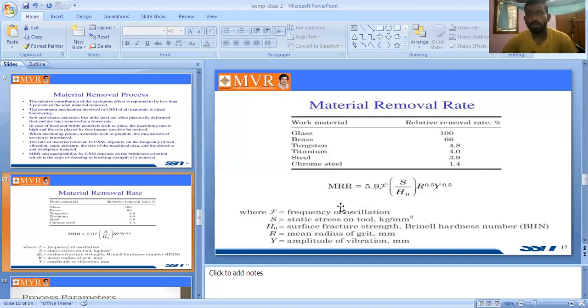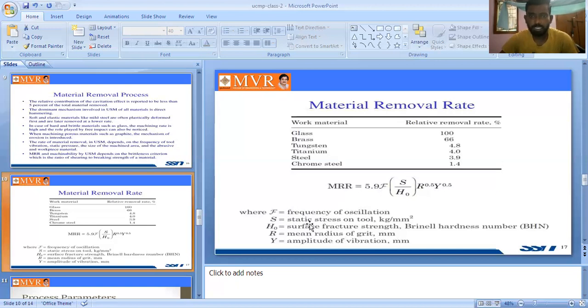The final metal removal percentage is 5.9 into F into S by H naught into R naught power 0.5 into Y power 0.5. So it is the formula. By using this formula, we can calculate the metal removal rate, how much material is removed on the USM.